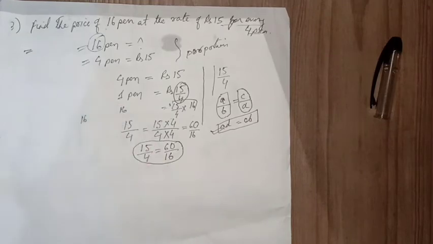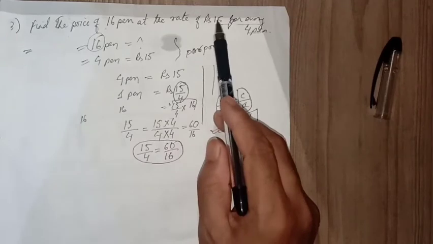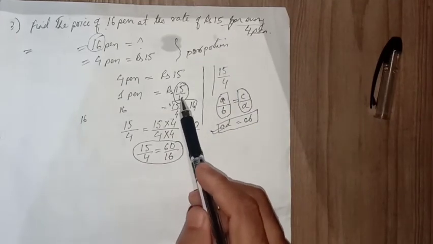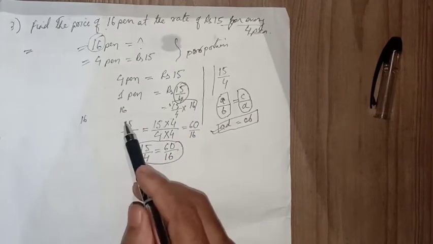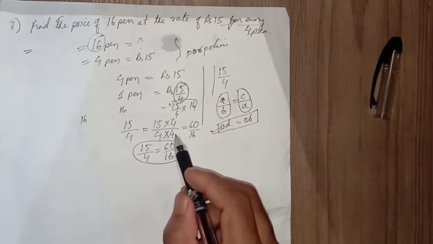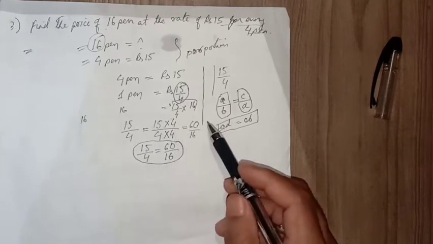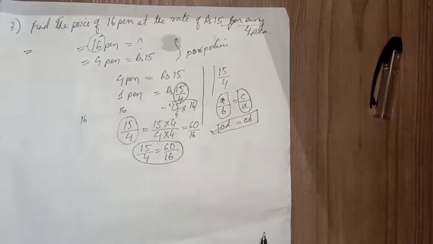See, within 1 or 2 steps we can do this. The cost of 4 pens is 15 rupees, that is 15 upon 4. You should know this basic idea. Now 15 upon 4, this is an equation, because whatever new ratio you put, it should be equal. Again, if we multiply it by 100 also, it will be equal to 15 by 4 only, because it is a division. When we simplify it, it will be equal to 15 by 4. Okay, so this is how this type of question can be done. One more question is given in a book, you try it by yourself.